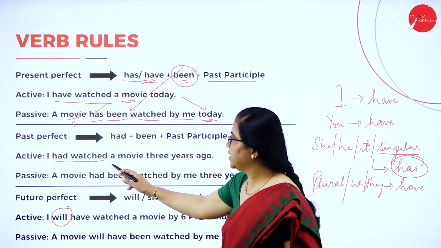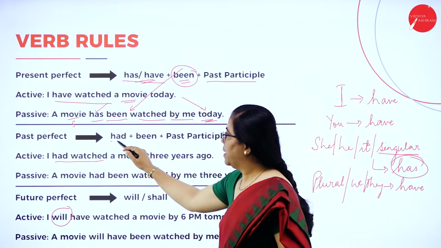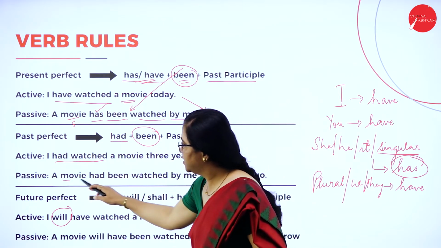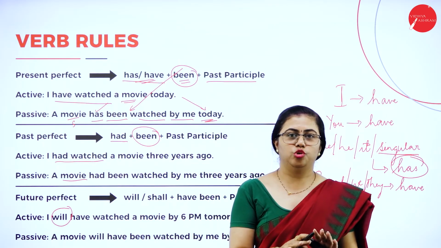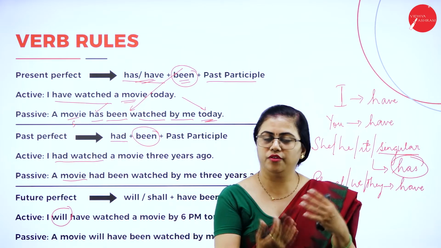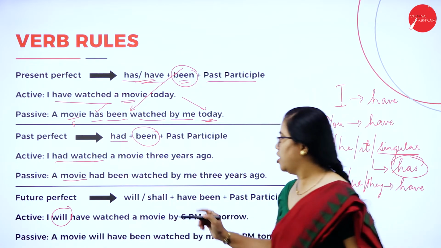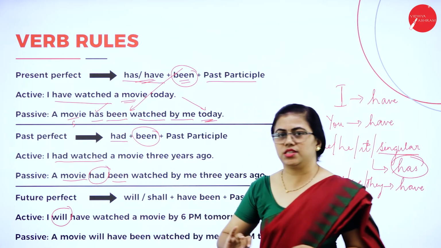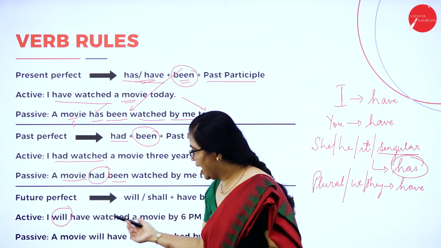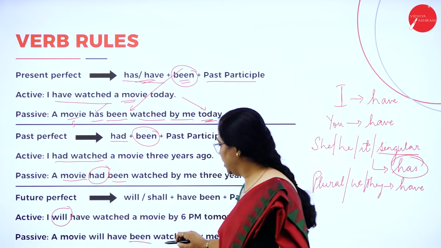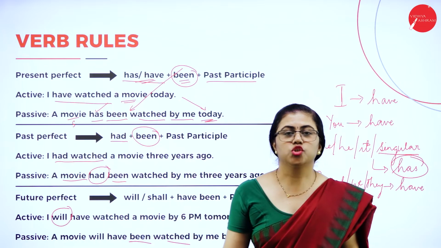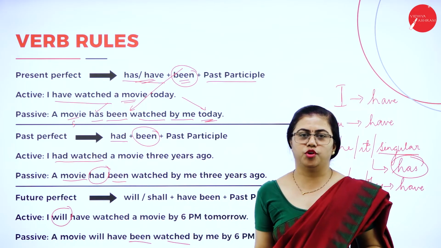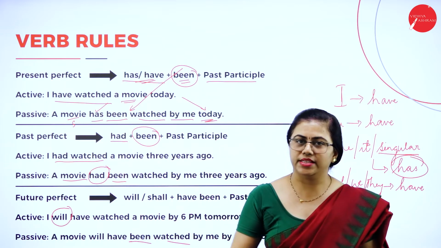Again the second sentence, had watched, it is in past perfect, only addition is been over here. Here again movie is singular, past perfect, there is no change. Even if it is singular or plural, there is only one form, that is had. Had been watched, so been is the extra addition. Similarly here, will have watched becomes will have been watched. So this way you change perfect tenses from active voice to passive voice.